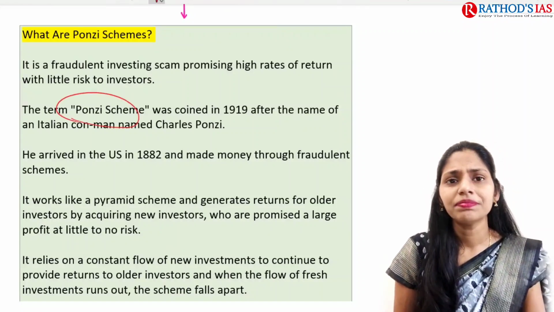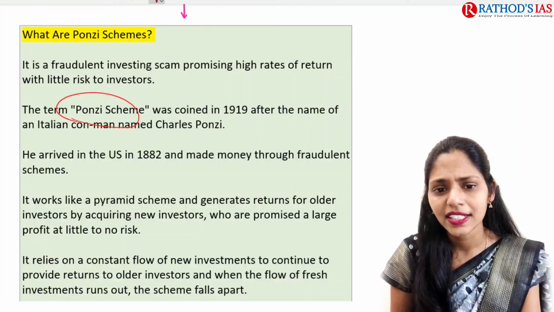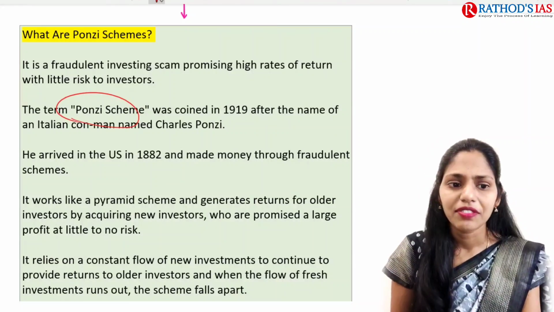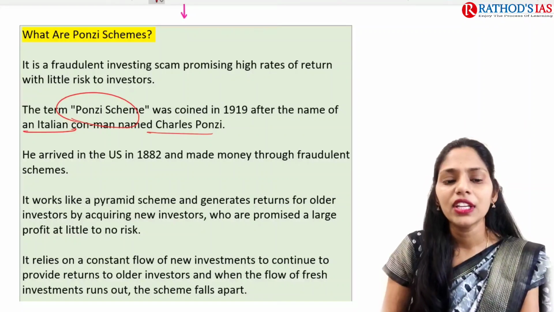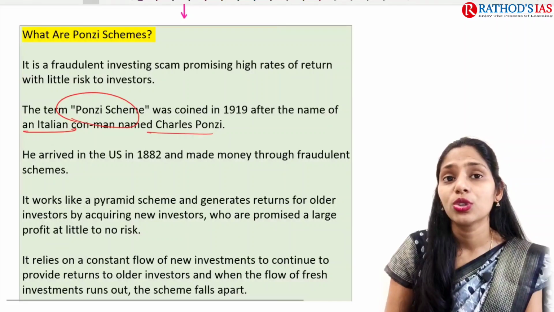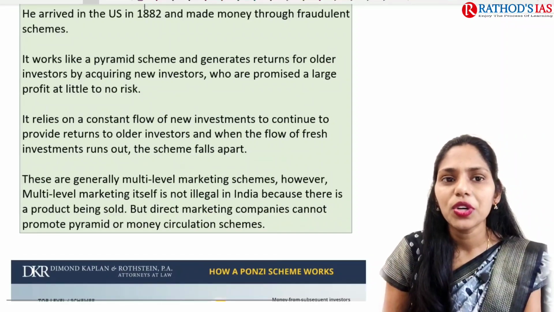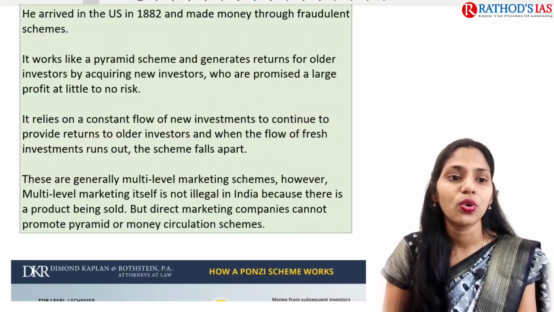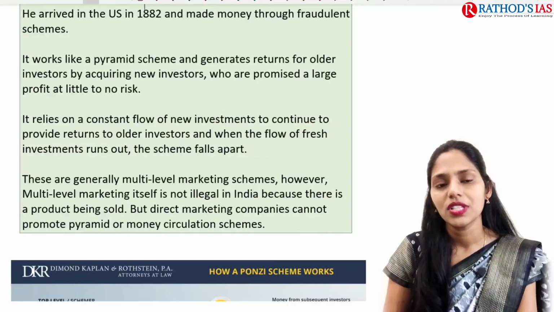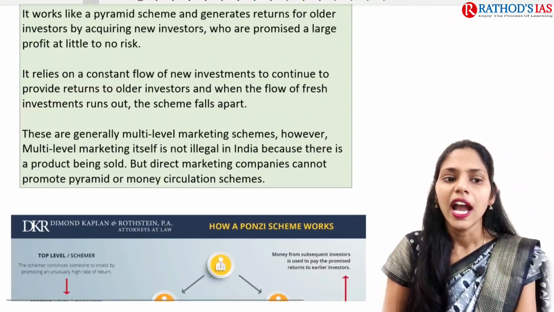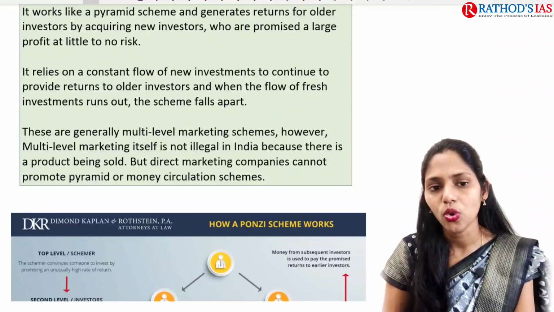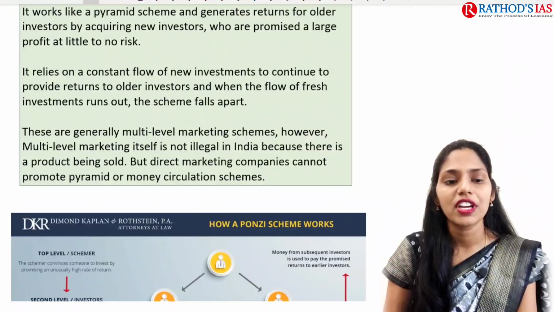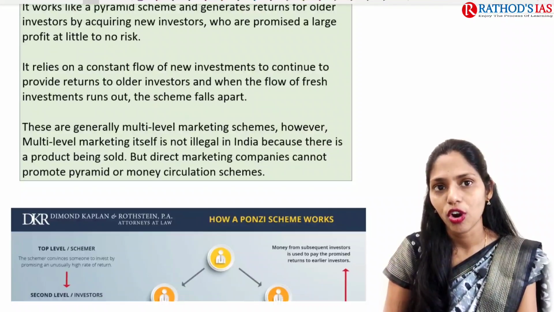This Ponzi scheme, which was coined in the year 1919, was named after an Italian con man named Charles Ponzi. He arrived in the US in 1882 and made money through these fraudulent schemes. It works like a pyramid scheme and generates returns for older investors by acquiring new investors who are promised a large profit at little to no risk. It relies on a constant flow of new investments to continue to provide returns to older investors, and when the flow of fresh investment runs out, the scheme falls apart.